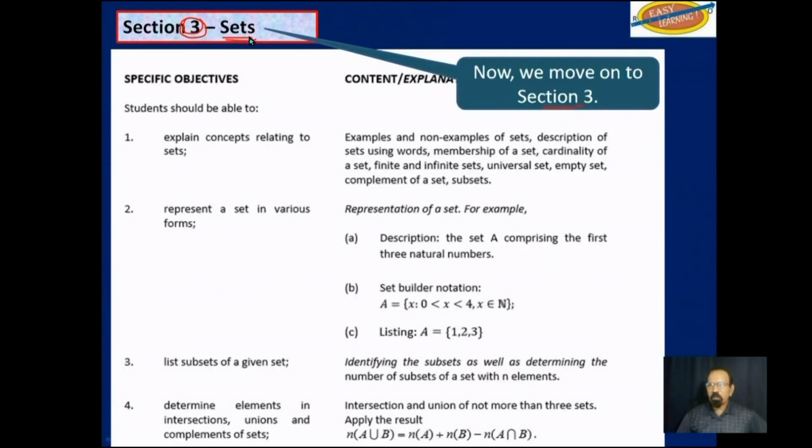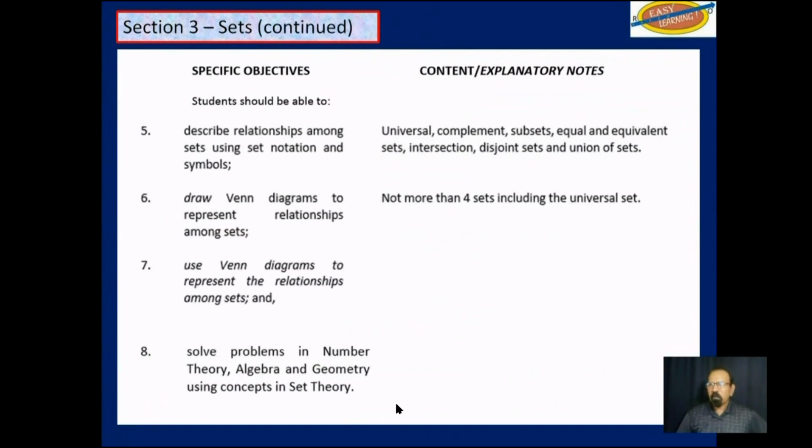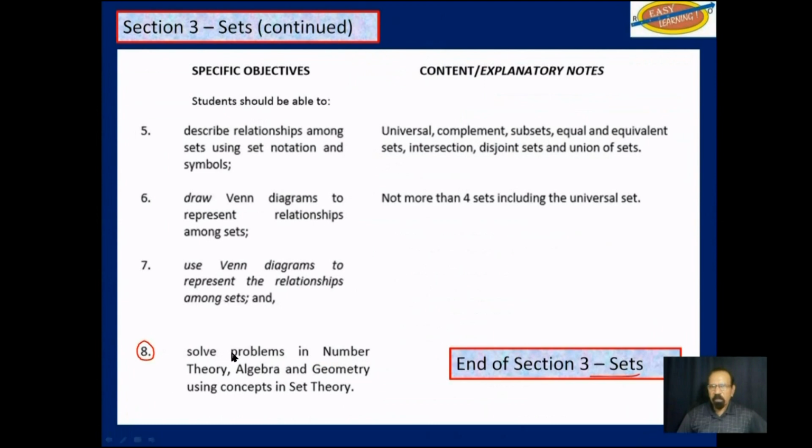This that you see here is a print screen from the syllabus. There are 4 objectives here, and you do have explanatory notes for all 4 of them. Then there are some more objectives here, 8 of them in total, and that would be all the objectives in Section 3.